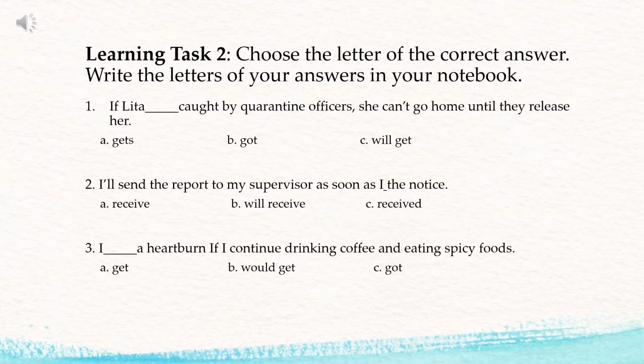Okay, and that is what? That is a habit, habitual action. Okay, so again, the answer there will be letter A. I get a heartburn if I continue drinking coffee and eating spicy foods. So again, dealing with conditional sentences or conditional clauses, remember that a conditional sentence has two parts. You have there the main clause and the conditional clause, the if clause as they call it. Okay? So let's proceed.